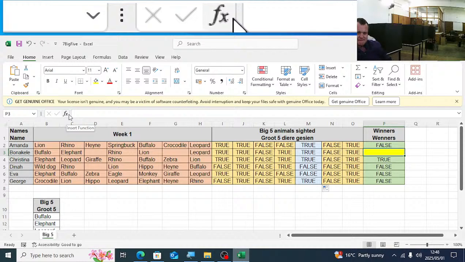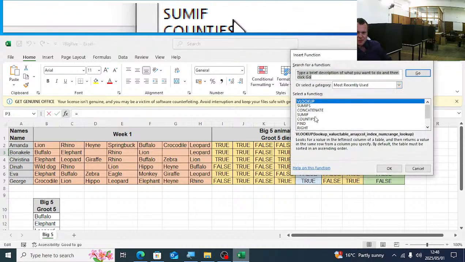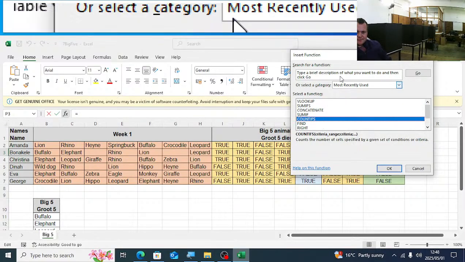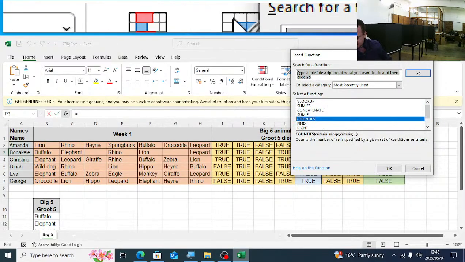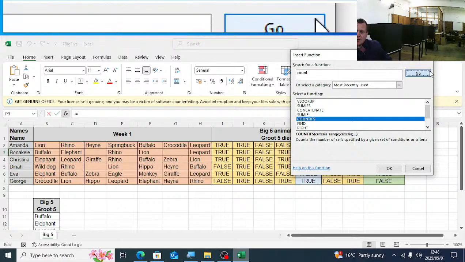Are you with me? Because the big 5 is the big 5 animals. So we're going to use COUNTIF here.